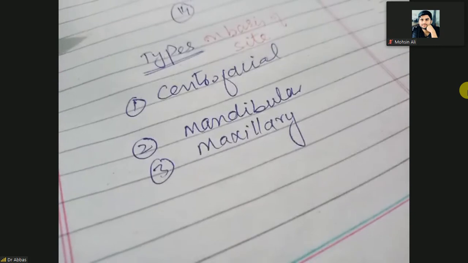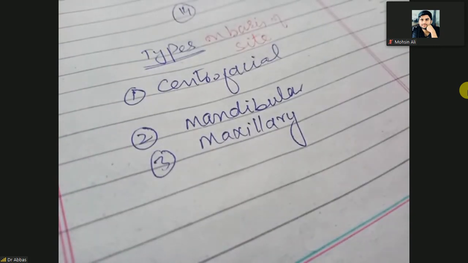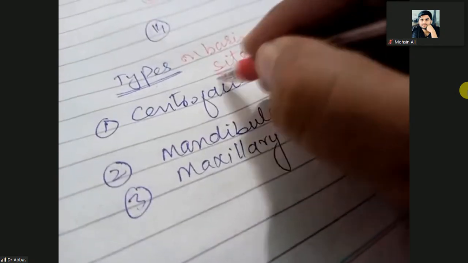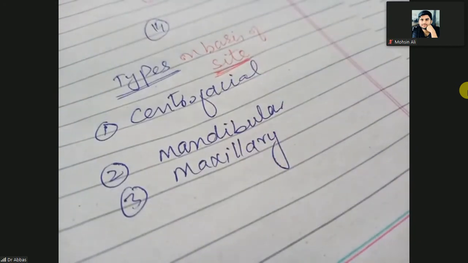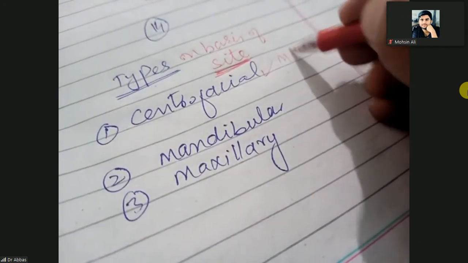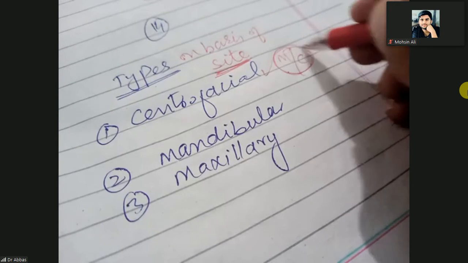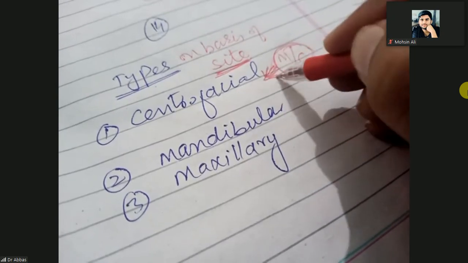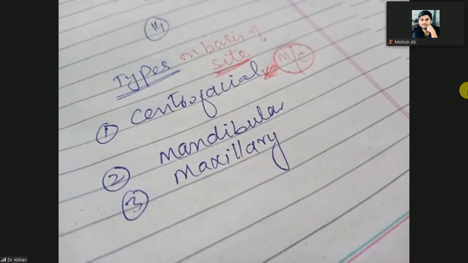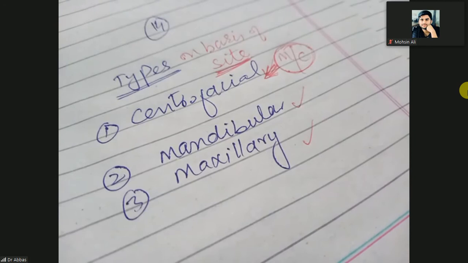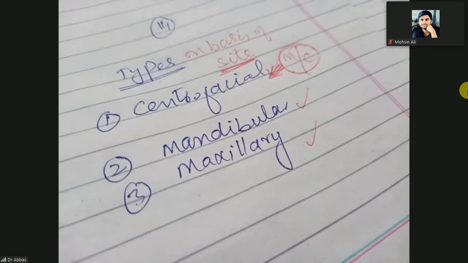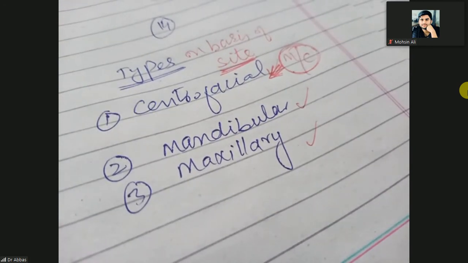These are the three types of melasma on the basis of the site of presentation. The centrofacial is the most common, maybe because it is present on the malar eminence, nose, and forehead. The other two are less common types.